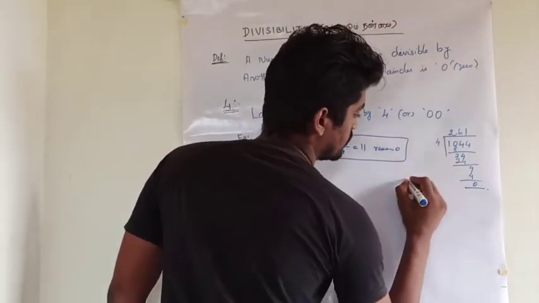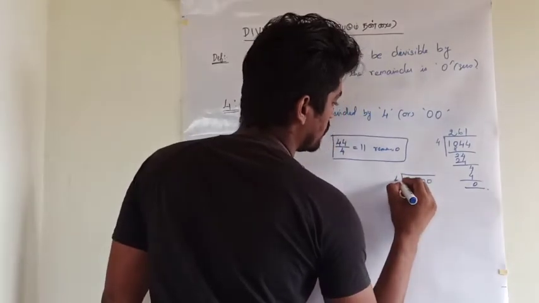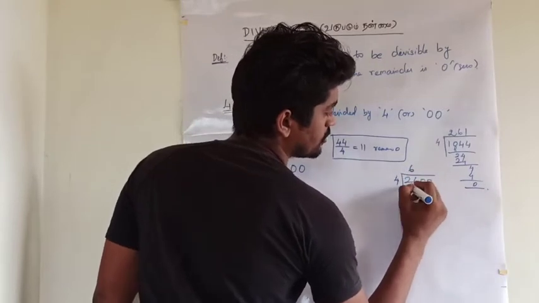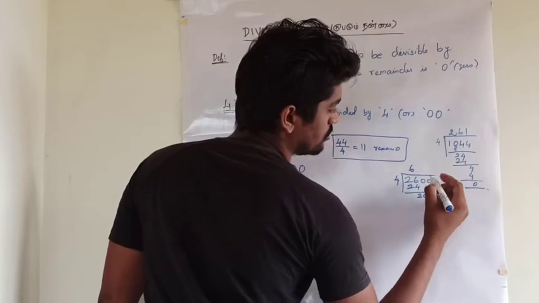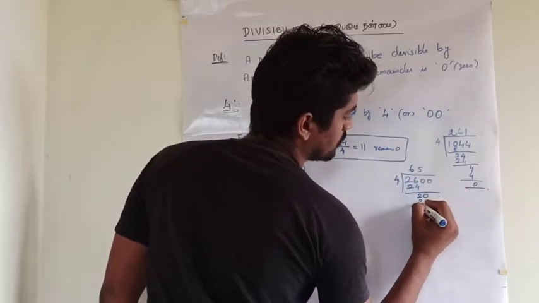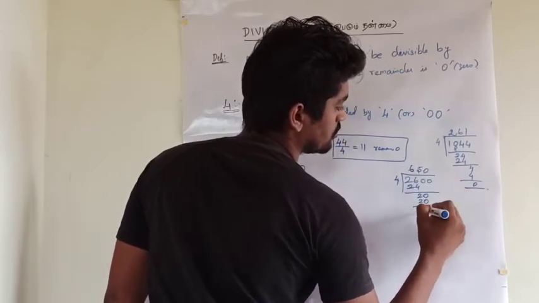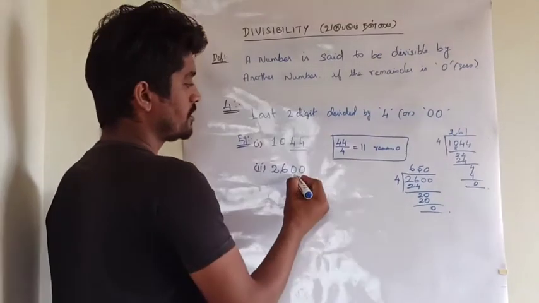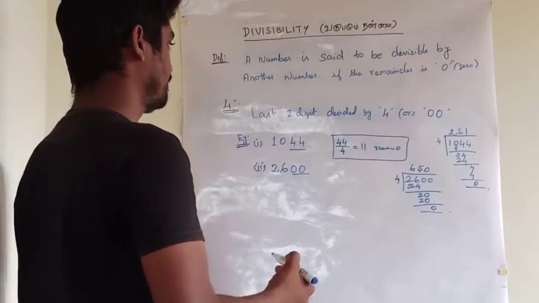We can check. 6 4s are 24, 20, 5 4s are 20, 0. So this number is also divisible by 4 without any remainder.